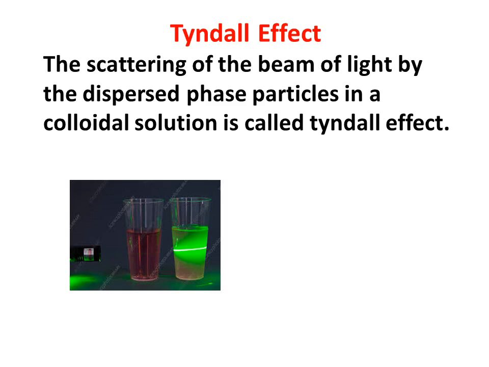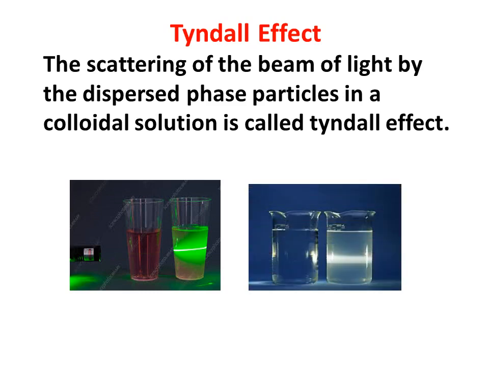That is because the particles present in the colloidal solution are big enough to scatter the beam of light. They are not too big, between 1 nanometer and 100 nanometer. We cannot see the particles, but they are big enough to scatter a beam of light. The scattering of light is called the Tyndall effect.